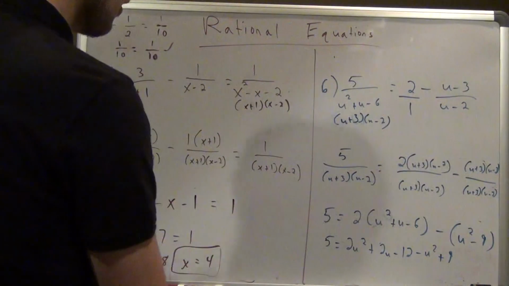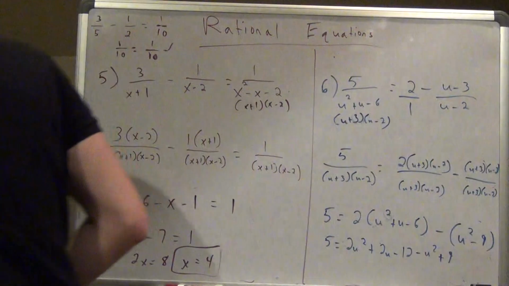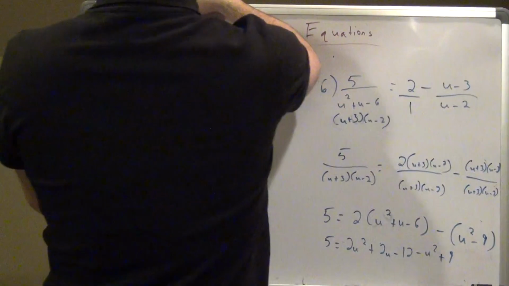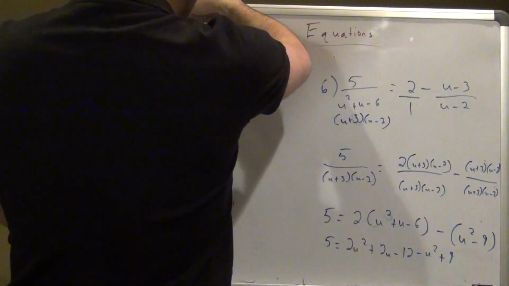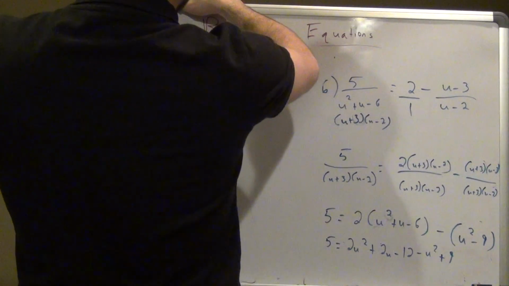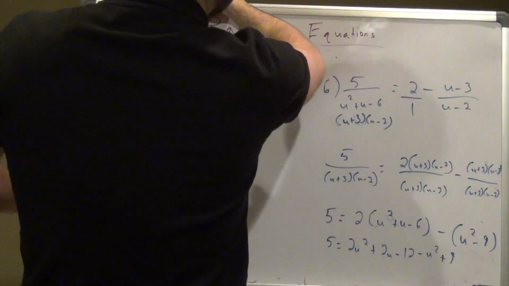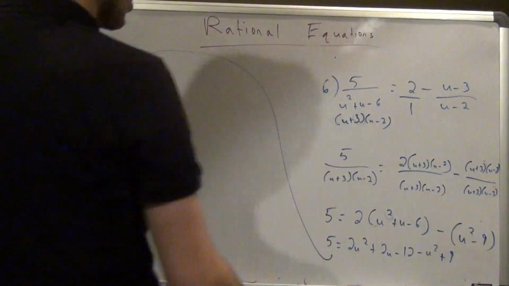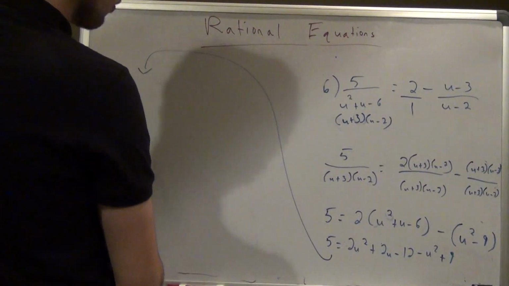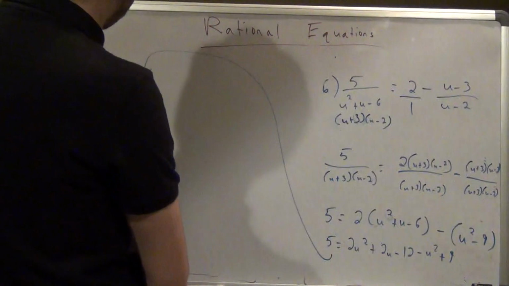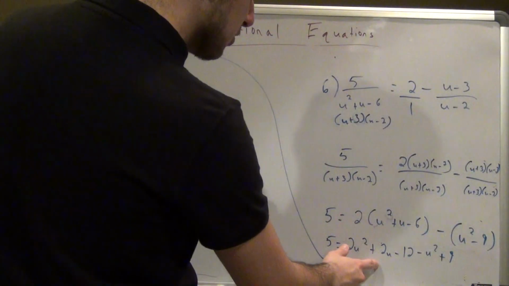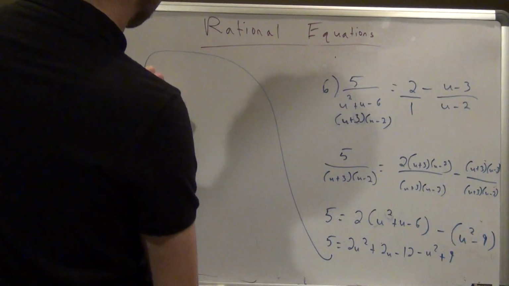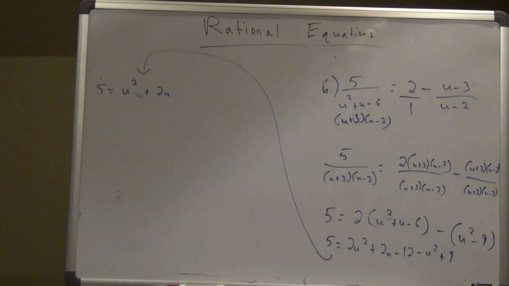Alright, so now we're going to solve here. I'm going to need some more room, guys, so just give me a second to erase this side of the board. Alright, so now I'm going to keep going here. I'm going to combine like terms on this side. So it's going to be 5 equals 2u squared minus u squared is 1u squared. 2u, there's no other u, so it's going to be plus 2u. And then negative 12 plus 9 is going to be negative 3.